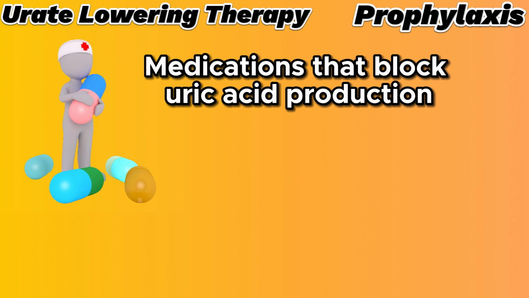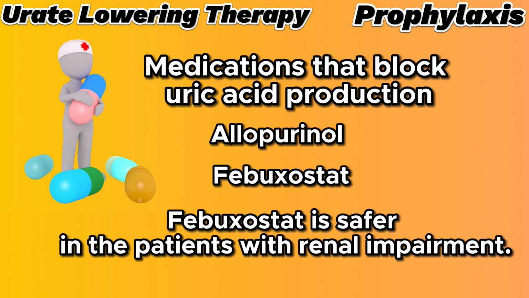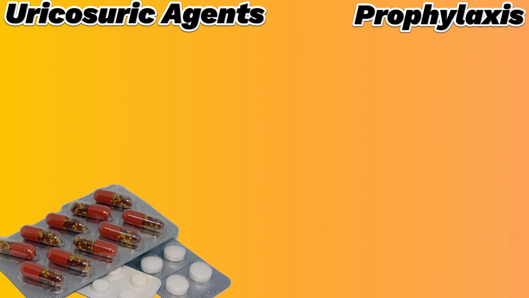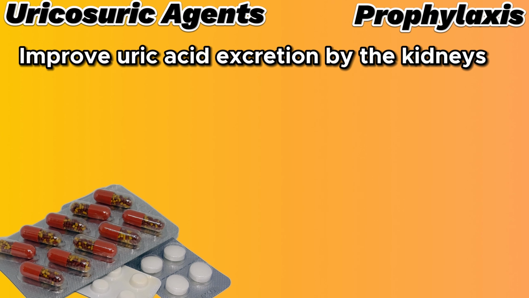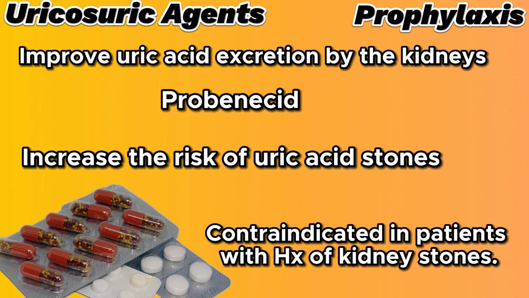Medications that block uric acid production include drugs such as allopurinol and febuxostat. Febuxostat is safer in patients with renal impairment. Medications that improve uric acid excretion by the kidneys, also called uricosuric agents, include probenecid. These agents increase the risk of uric acid stones and are contraindicated in patients with a history of kidney stones.